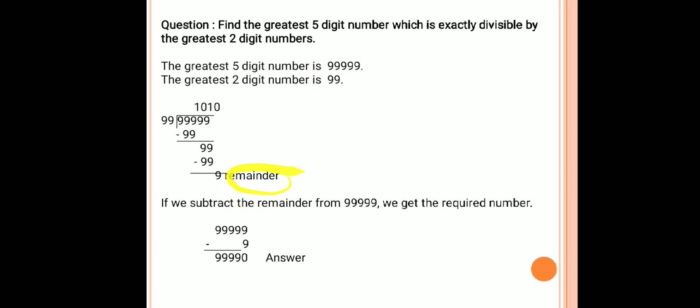If I remove that remainder, then I'll get the number 99,990. So 99,990 on dividing by 99 will leave no remainder, as we have removed the remainder, so our remainder will be 0. So which is the greatest 5-digit number which is exactly divisible by the greatest 2-digit number, that is 99? Yes, it is 99,990. Thank you.